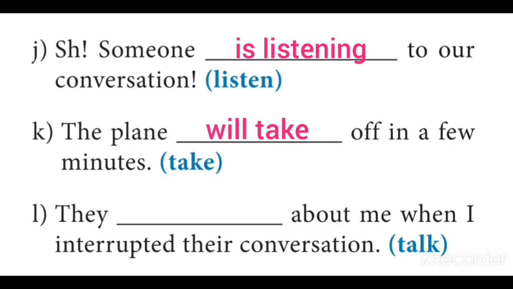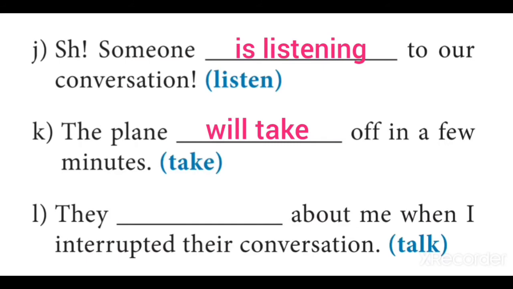Then sentence L. They dash about me when I interrupted their conversation. The V1 within the brackets is talk. The speaker interrupted somebody's conversation, but by the time they were talking about him. So here are two actions. One is interrupting, the other one is talking.